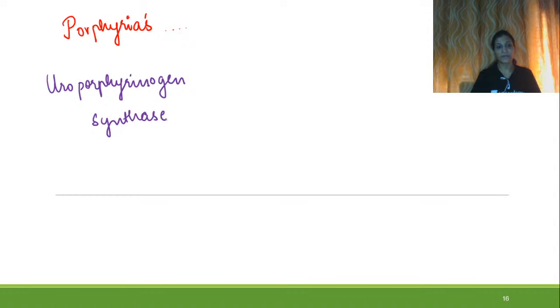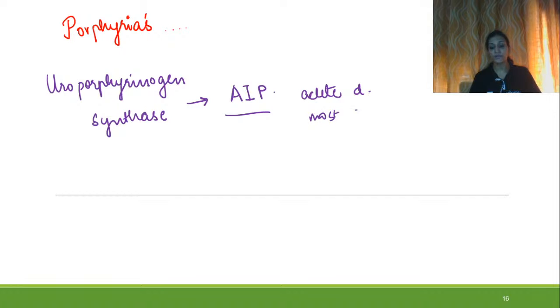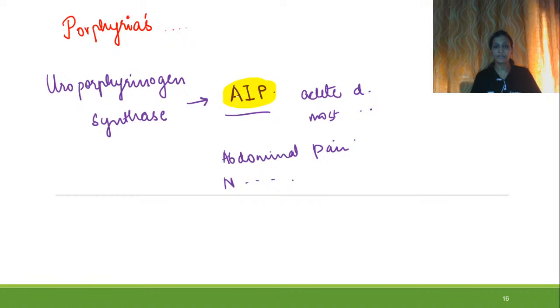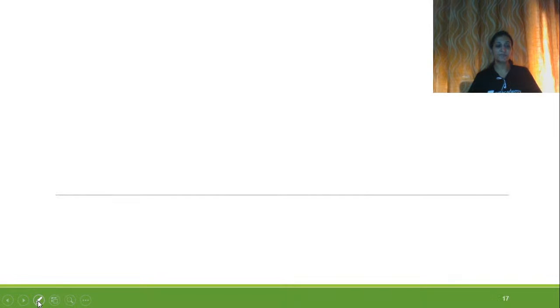The first porphyria is called acute intermittent porphyria, and it is an acute disorder, the most common one, and it is manifested by abdominal pain and neuropsychiatric manifestations, right? So the name of the porphyria over here is acute intermittent porphyria, and it is caused because of the deficiency of uroporphyrinogen synthase.